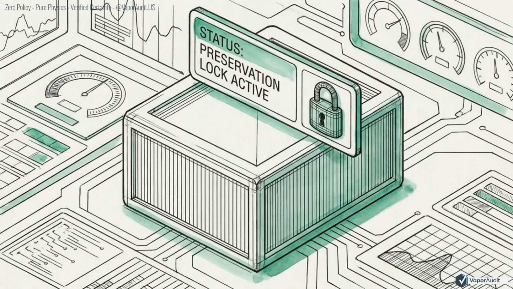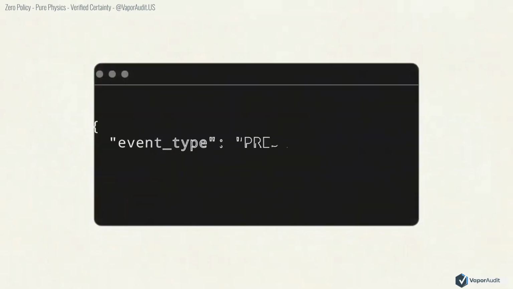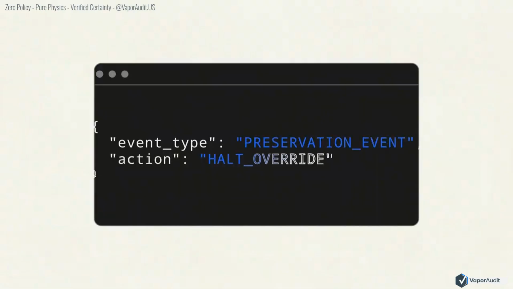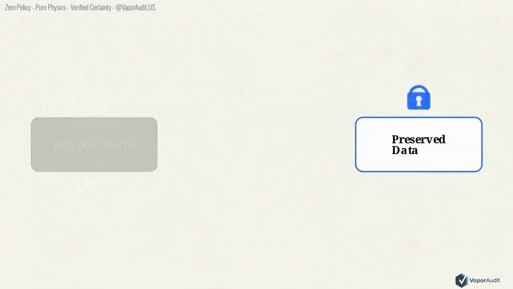violates federal anti-spoliation rules. This schematic illustrates the Sanitization Interceptor governing the data lifecycle. If an automated erasure command targets data under a legal hold, the Interceptor explicitly blocks the request. The action is logged immutably, aborting the erasure. The architecture enforces absolute cryptographic security against physical threats, while maintaining strict legal compliance.